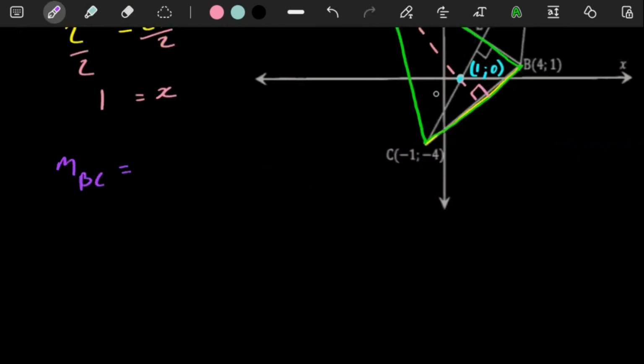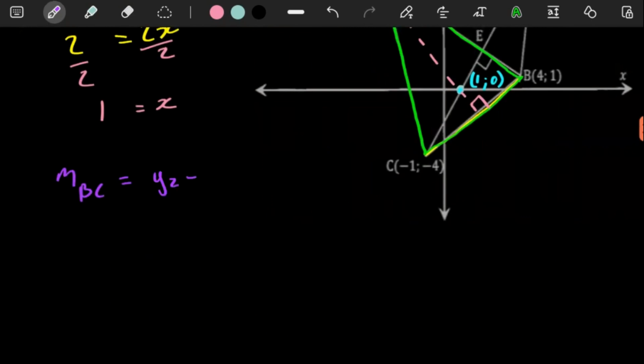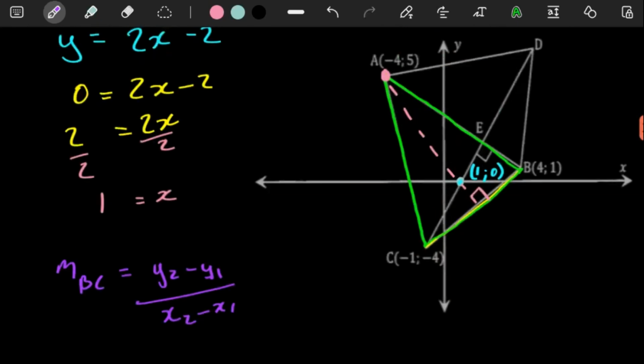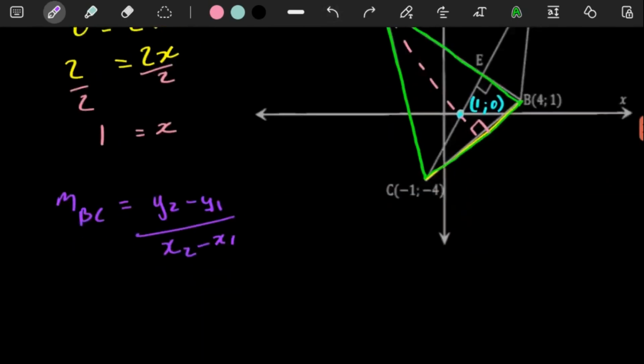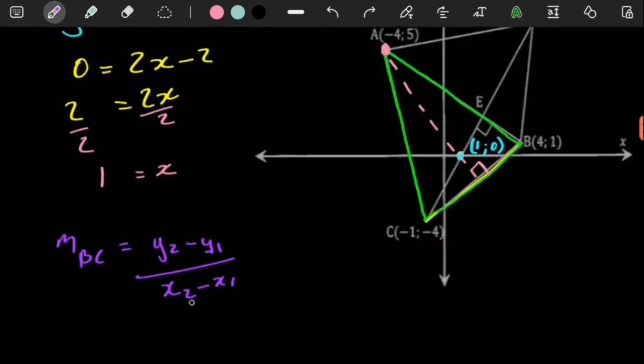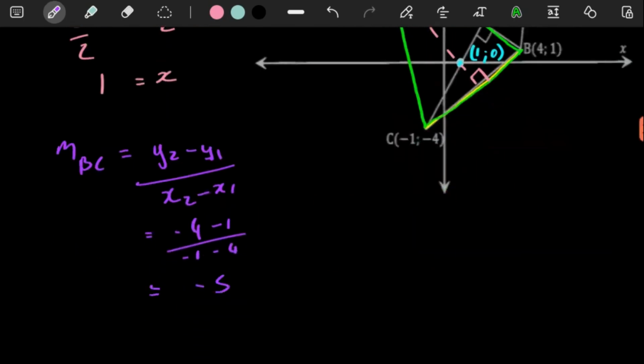The gradient of BC is just going to be (y2 minus y1) over (x2 minus x1). So we're not using these 2 points to get the gradient, because we are not assuming that this point is on the line. What we want is the gradient of this line regardless of this point. So we can use BC because it's perpendicular to our perpendicular height. Here we can just say -4 minus 1, over -1 minus 4. This is -5 over -5, so the gradient is 1.